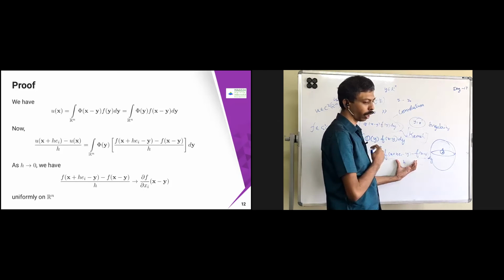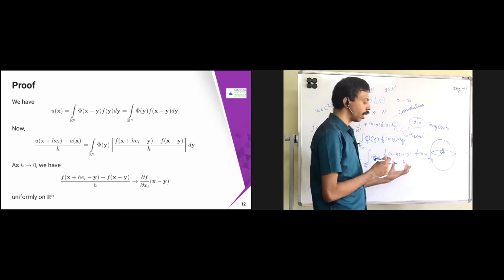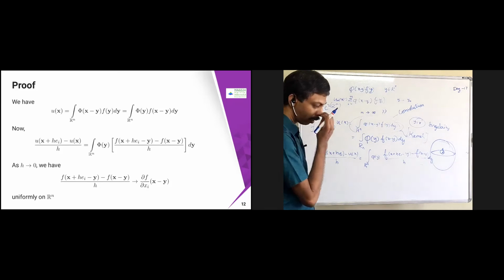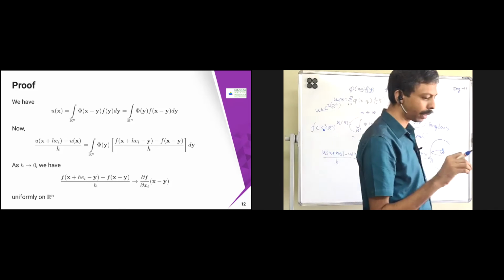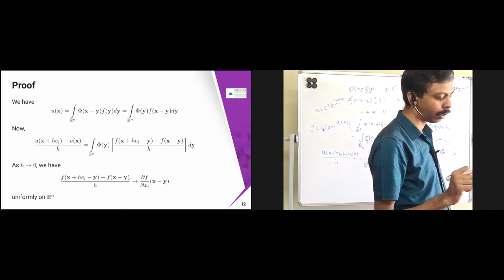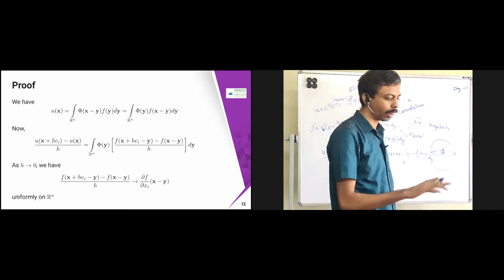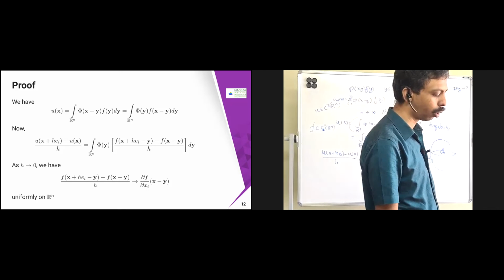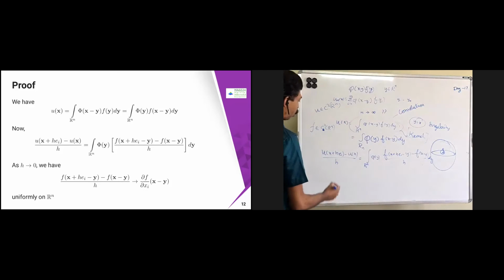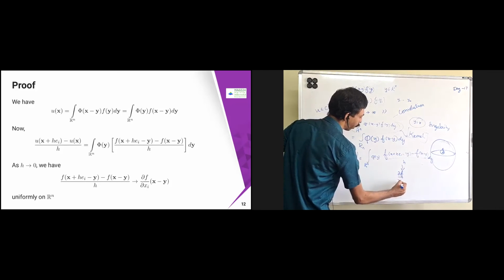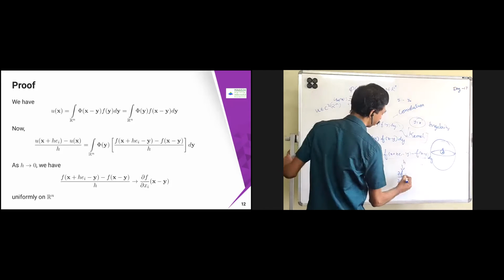Since it is under C_c, it has compact support. If a function is continuous and defined on a compact set, will it be uniformly continuous? Uniformly continuous, sir. Yes. So this is going to converge uniformly to ∂f/∂x_i. If I put that in, this is going to converge to ∂f/∂x_i of x minus y.